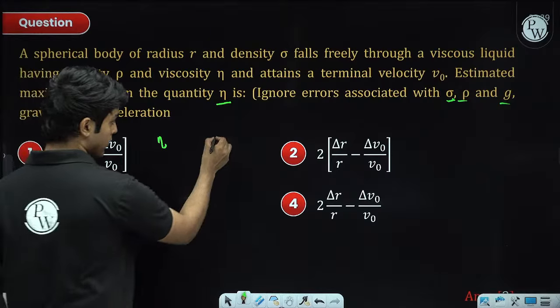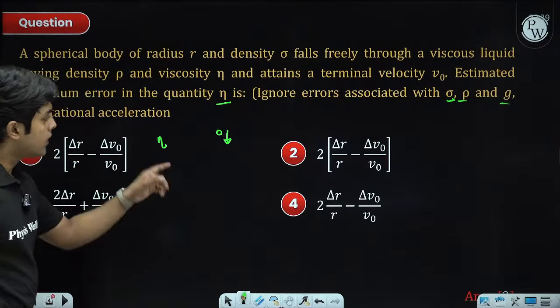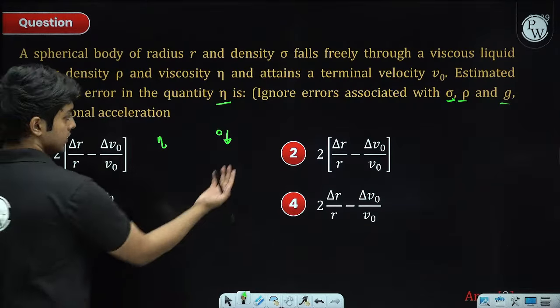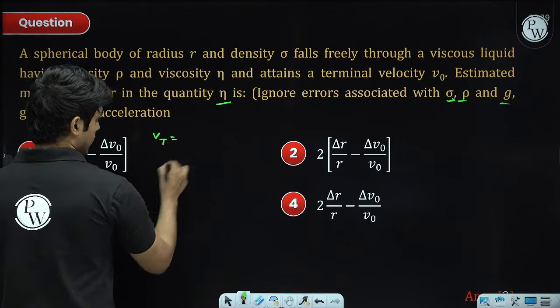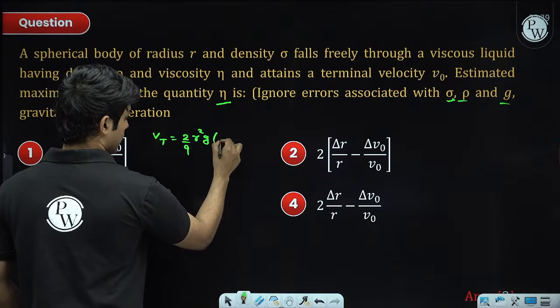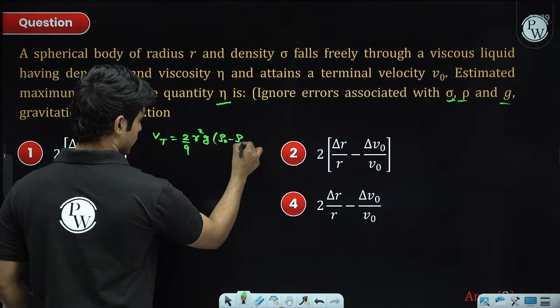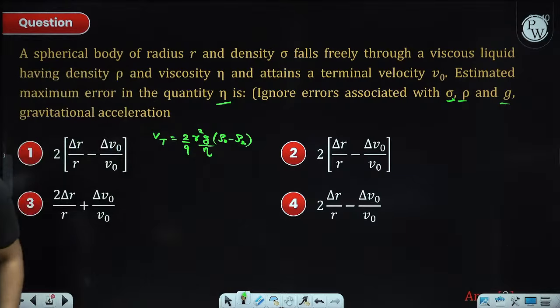When we have a small sphere dropping through a viscous liquid, the formula for terminal velocity, which is a pretty important formula for mains, is 2 by 9 r square G, density of object minus density of liquid, divided by coefficient of viscosity, right?